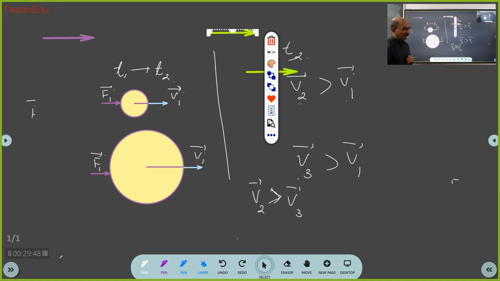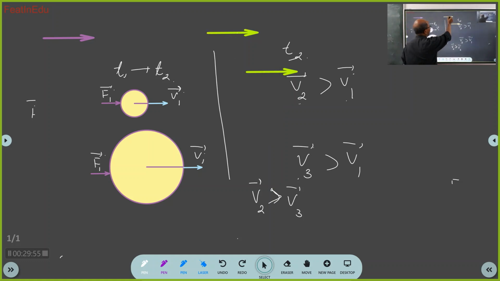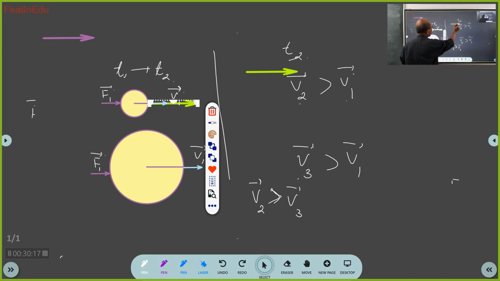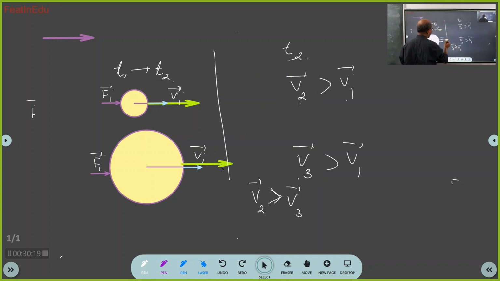So I am going to associate an acceleration vector for this and an acceleration vector for this. Now you saw that I copied this vector, I got this here. Got it? So how do you see this and this? Both are equal and they are representing acceleration. Now what I will do, you should see. Okay? So what I will do here is, I will do like this. So what did I do?